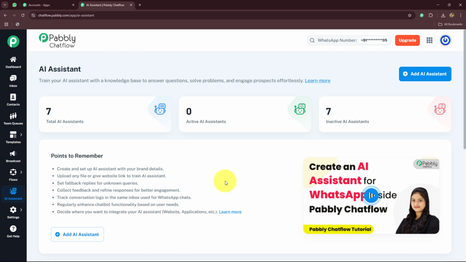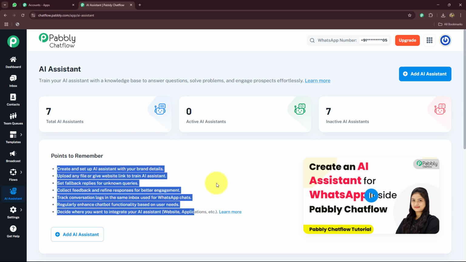Decide where you want to integrate your AI assistant, for example, on your website, your applications, or wherever you want. Okay, so these are the points that we have to keep in mind before creating our AI assistant for business.